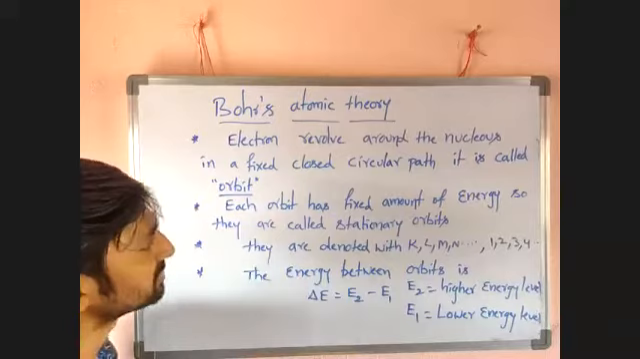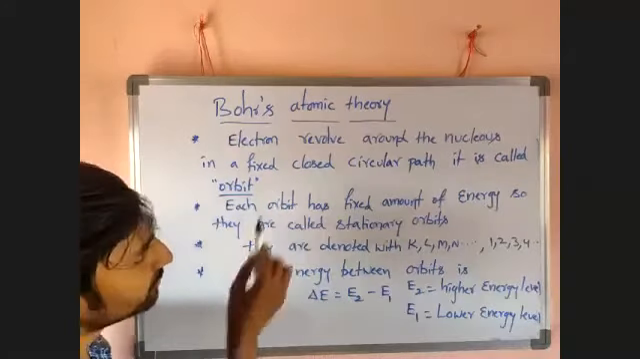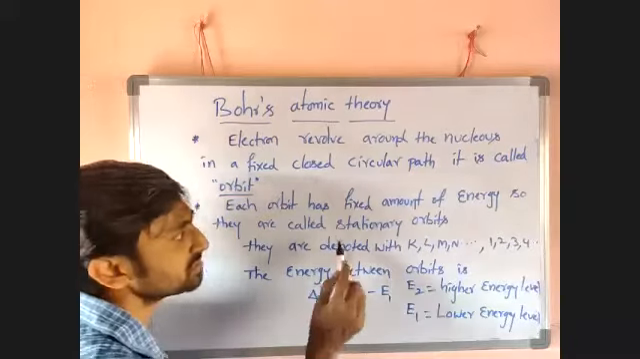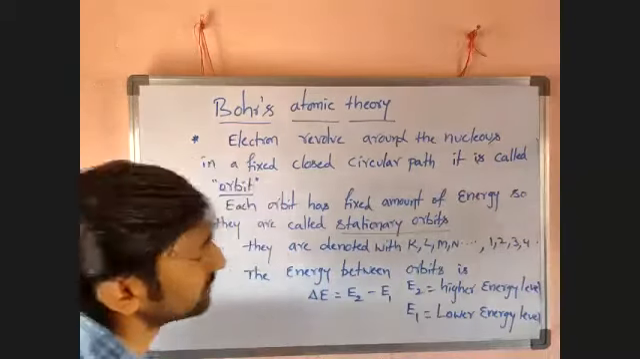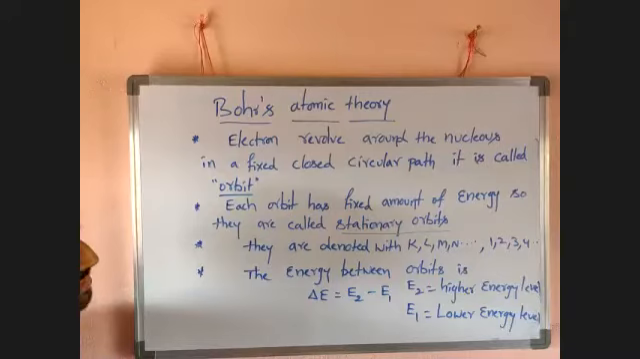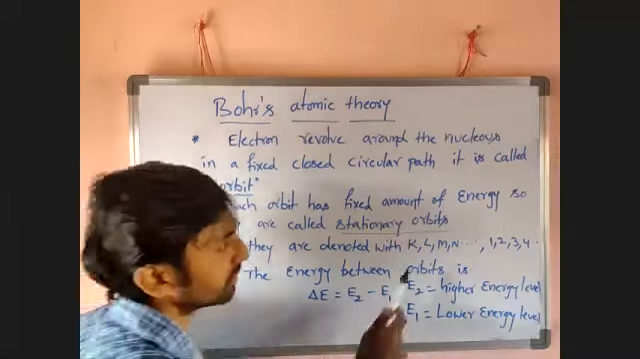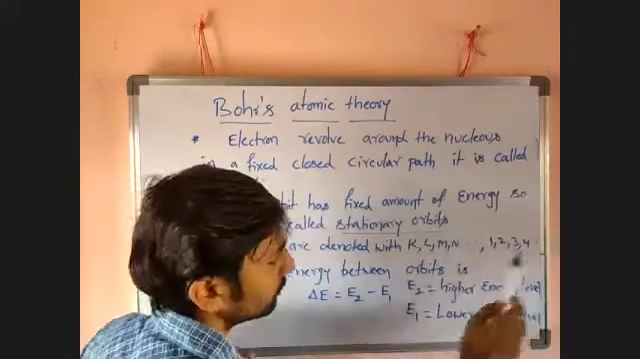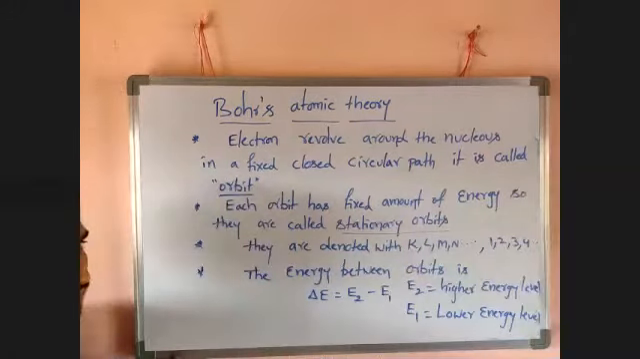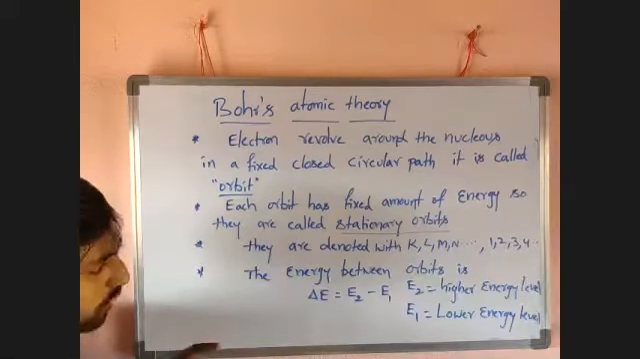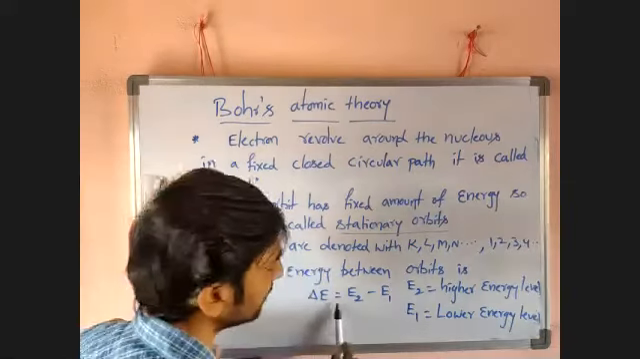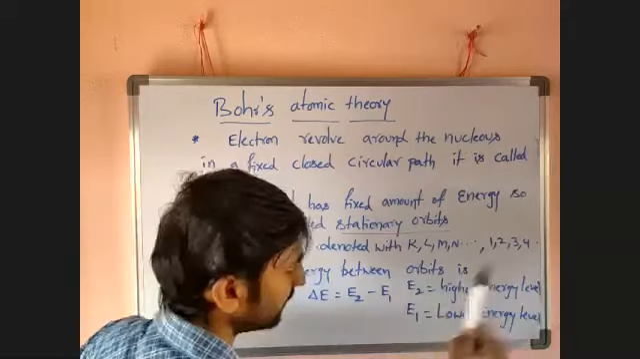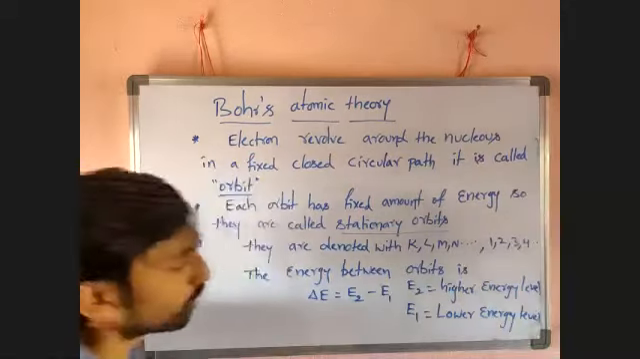Those are called orbits. Now, each and every orbit has a certain fixed amount of energy. That's why these orbits are called stationary orbits. Now, these orbits are denoted with K, L, M, N, or 1, 2, 3, 4. The energy difference between these two orbits is delta E equal to E2 minus E1. E2 equal to higher energy level, E1 equal to lower energy level.